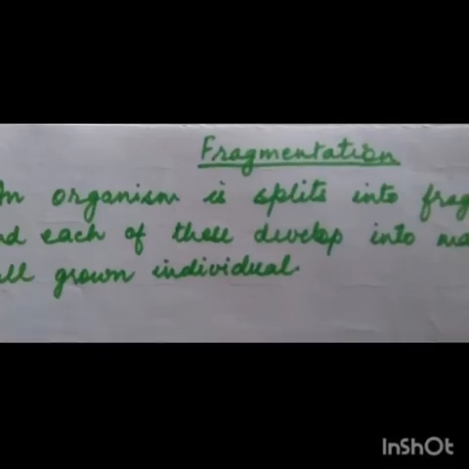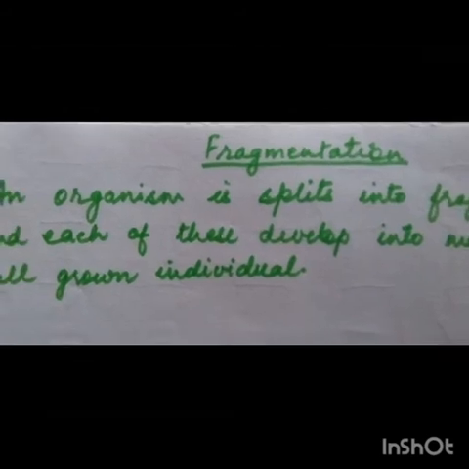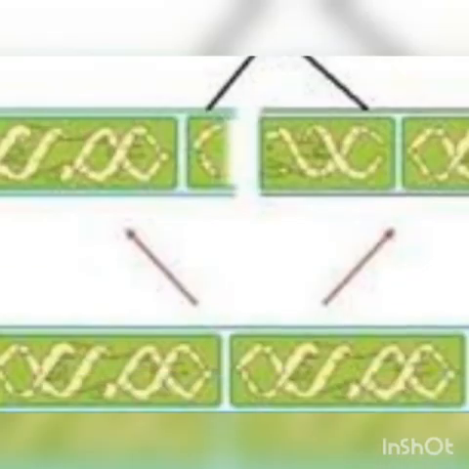Now, next is fragmentation. The meaning of fragment is pieces. So an organism splits into fragments or pieces, and each piece develops into a mature full grown individual, and that process is known as fragmentation. I am giving the example of Spirogyra. You can see these are the Spirogyra strands. On the lower side, a green colored full strand is there, a Spirogyra strand, and it splits into two Spirogyras, and both of these give rise to new individuals.